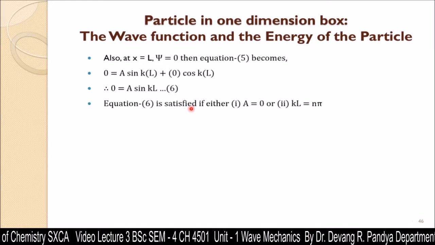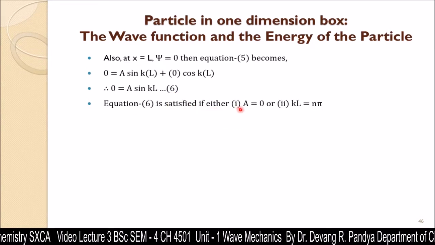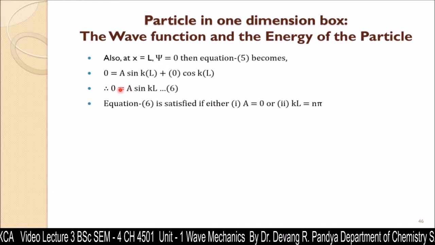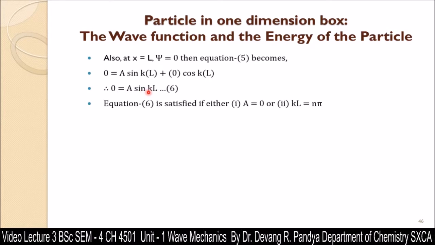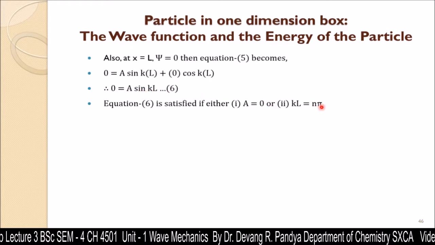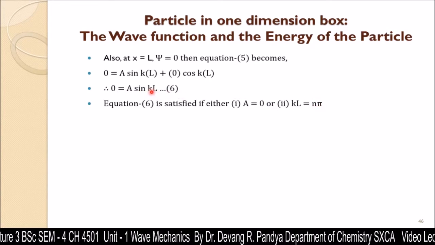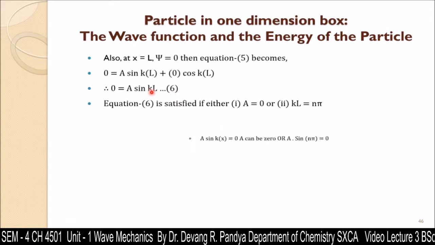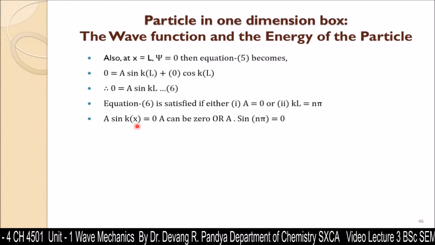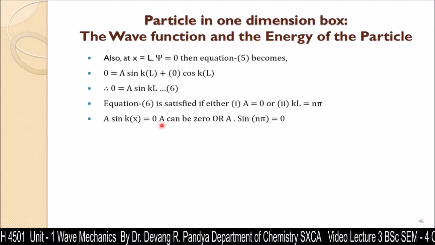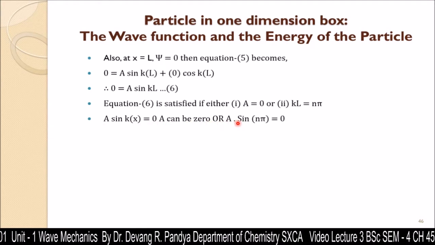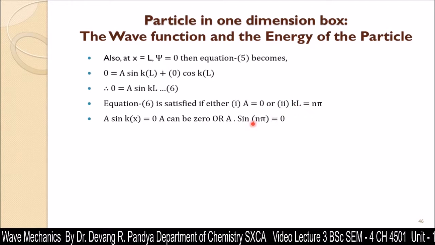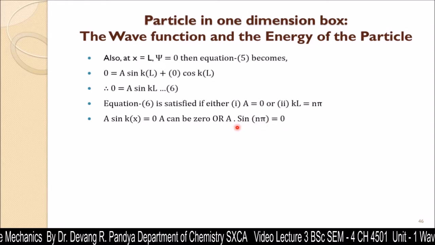Equation 6 is satisfied if either a is equal to 0, this arbitrary constant value should be 0, or kL is equal to nπ, because if we put nπ over here, sin nπ is 0 as well. So a sin kx is equal to 0. A can be 0, or else a sin nπ. Instead of kL I can put nπ. a sin nπ would be 0.